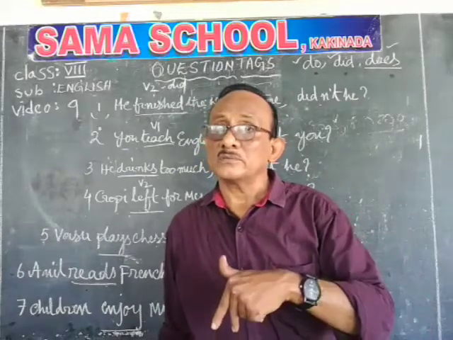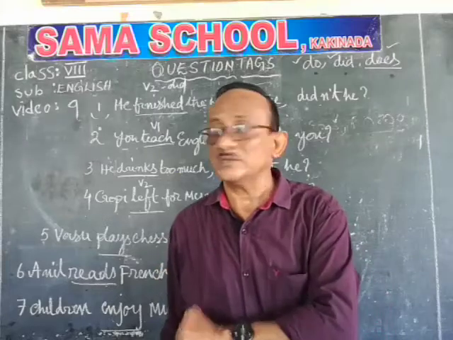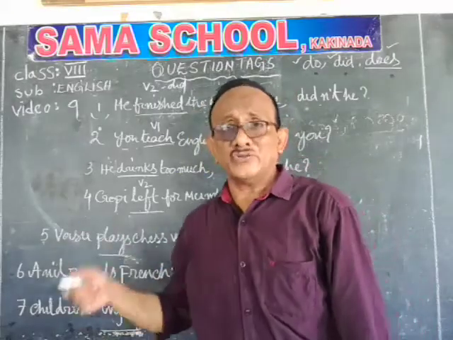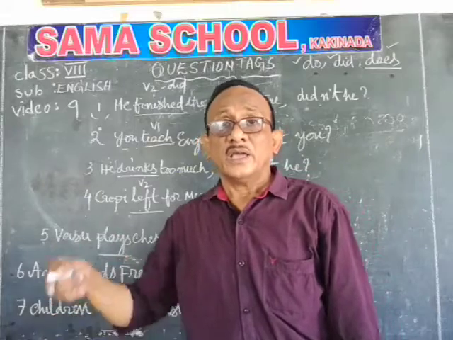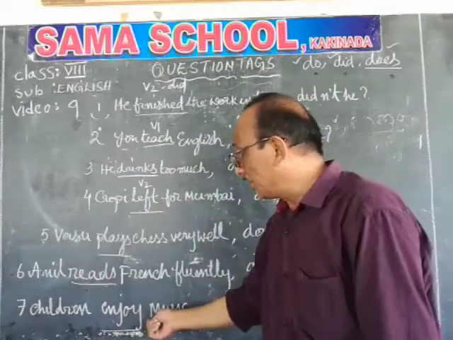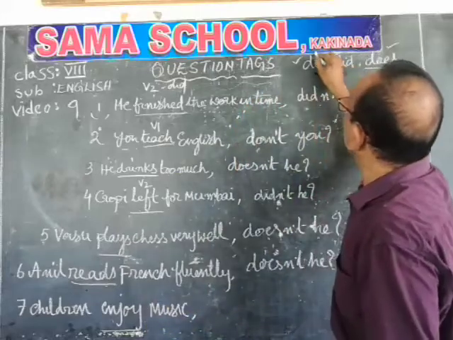There is no such verb in this sentence. So enjoy, enjoyed, enjoyed, enjoying, enjoys. It is in V1, so take the help of do.